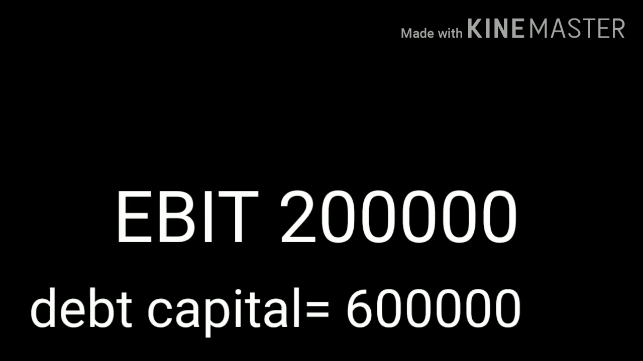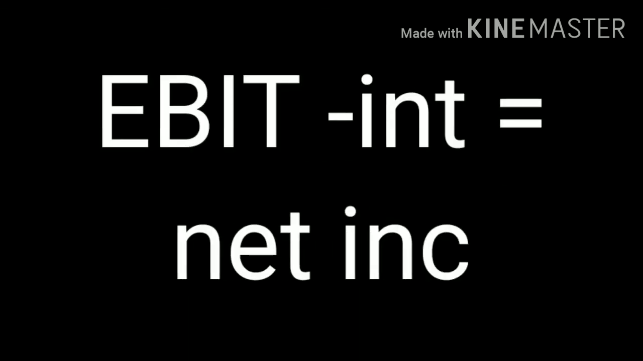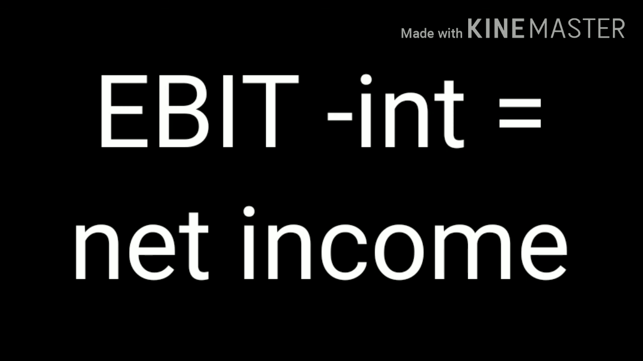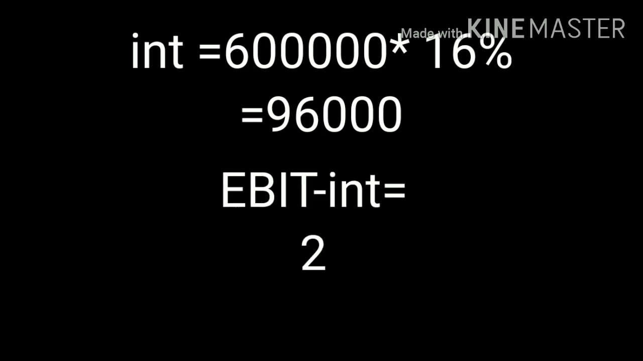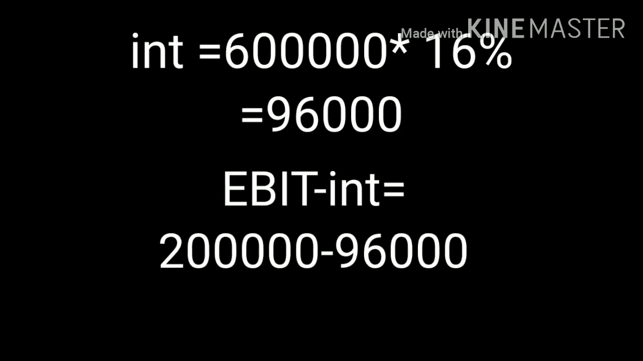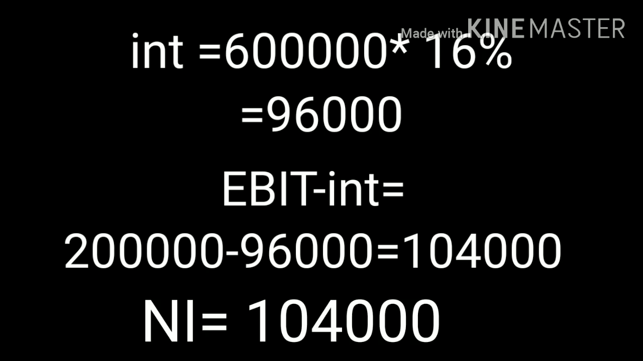Here EBIT is 2 lakh and debt capital is 6 lakh. So here we want to deduct interest from EBIT to get net income. Preference share capital is not used, so preference dividend is nil. Interest on debt capital. Interest rate is 16%. Debt capital is 6 lakh. So 6 lakh into 16 by 100. Interest on debt capital is 96,000. Then deduct interest from EBIT. EBIT is 2 lakh. 2 lakh minus 96,000. And net income is 1,04,000.